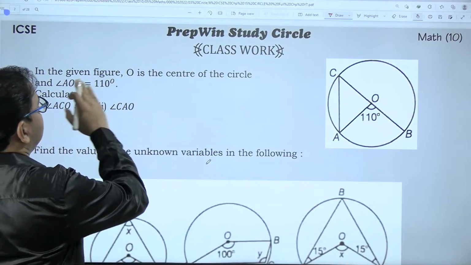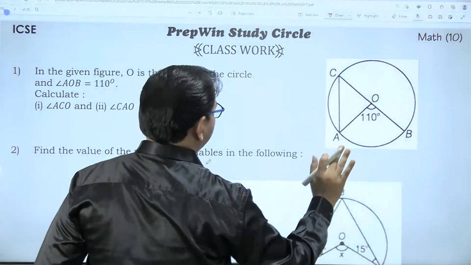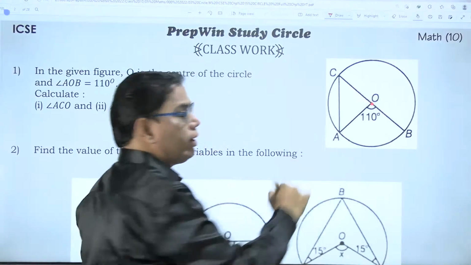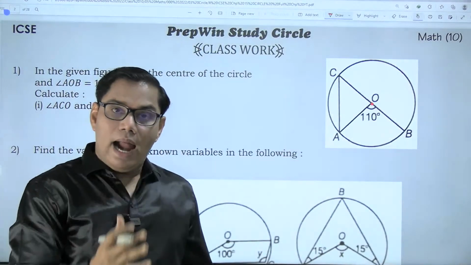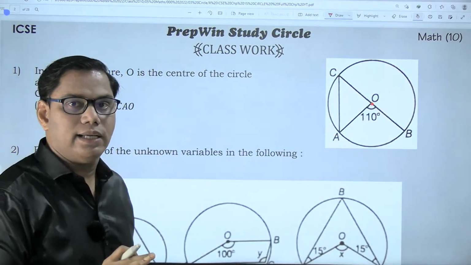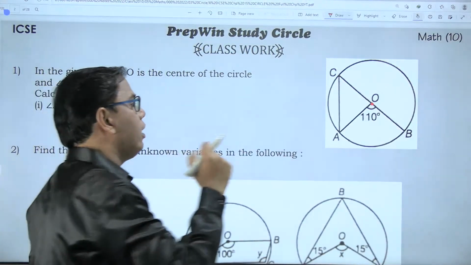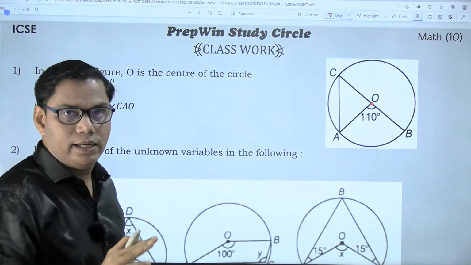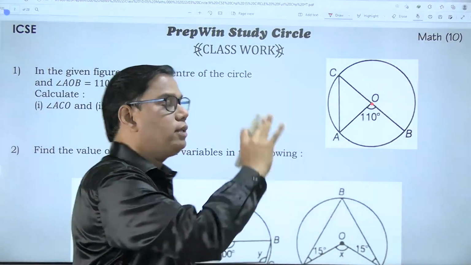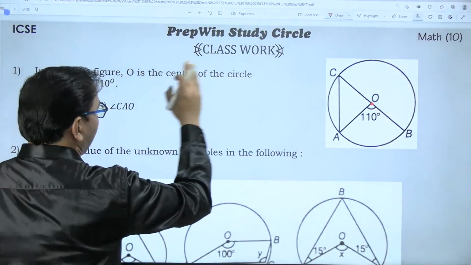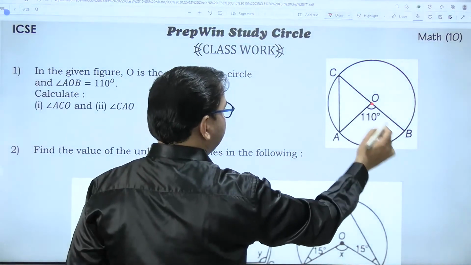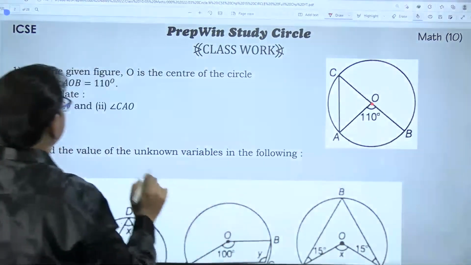In the given figure, O is the center of a circle. Never assume point O is a center. Read your question carefully, and only if it is mentioned that it is a center should you consider it so. Students have a tendency to assume O is a center, so a teacher can trick you with a tricky question. Make sure all the information is given. Angle AOB is equal to 110 degrees.